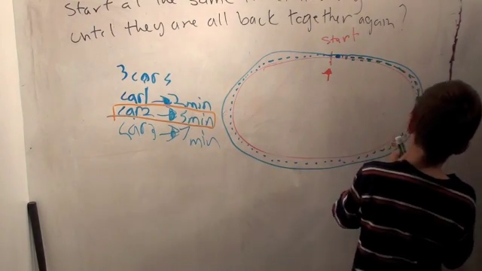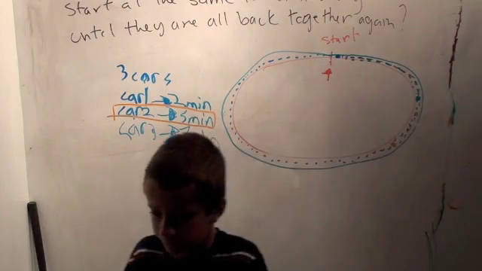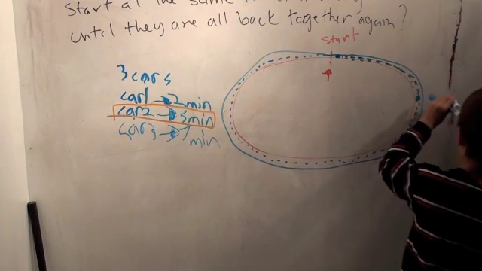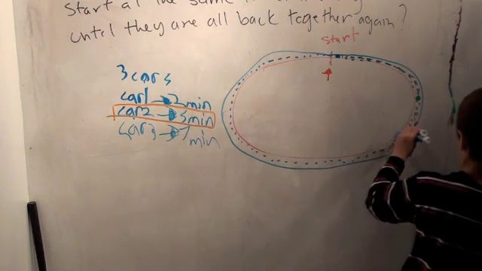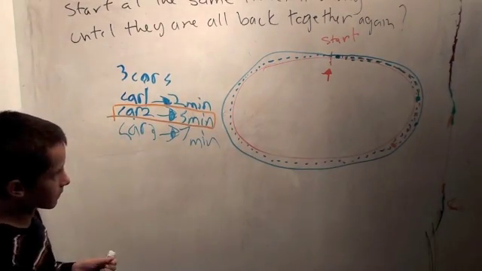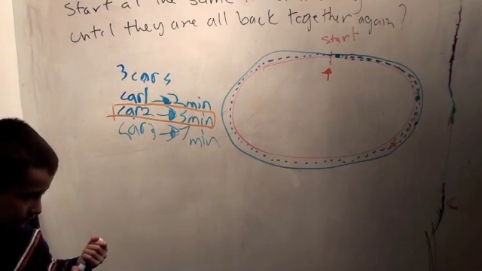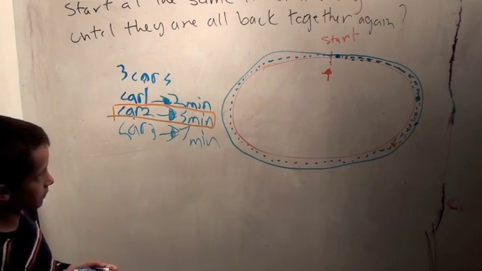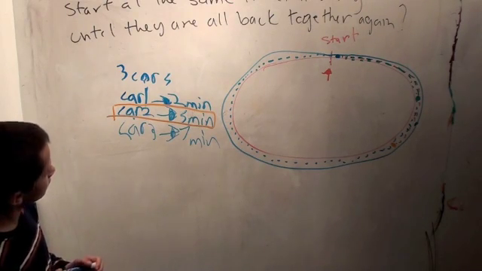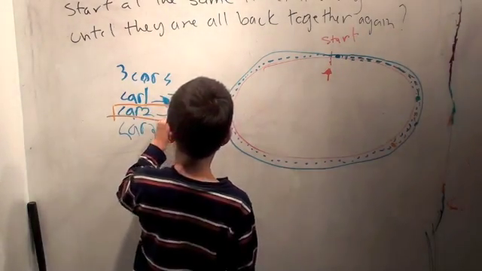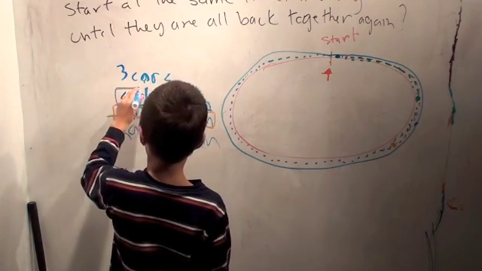Okay, very good. So just to try to understand the problem, we looked at where, after 2 minutes, after car 1 went all the way around once, car 2 would be and where car 3 would be. Now, this problem's pretty complicated. How do you think we can make it a little easier? Let's come up with an easier problem to solve, and then we'll solve the harder problem second.